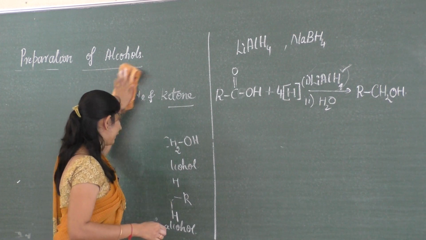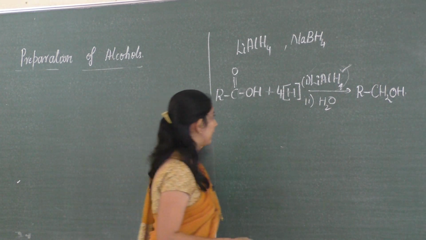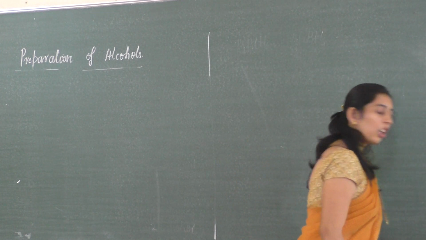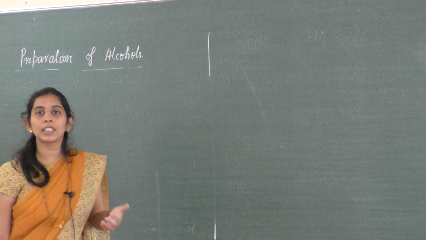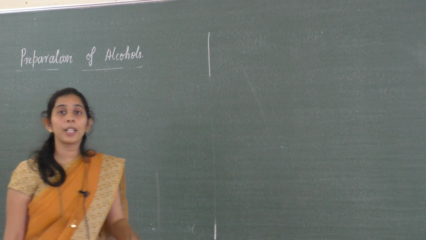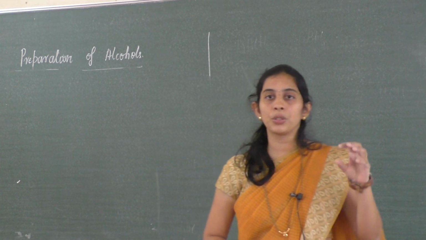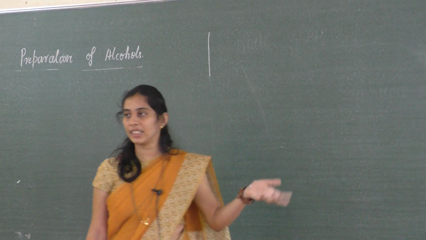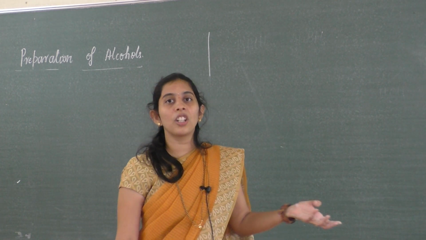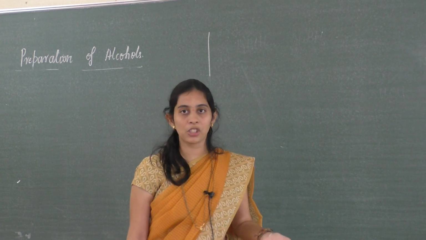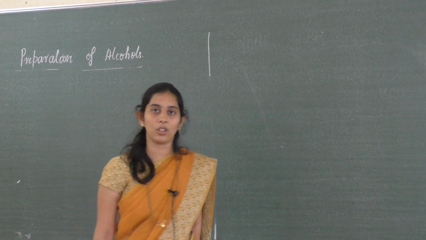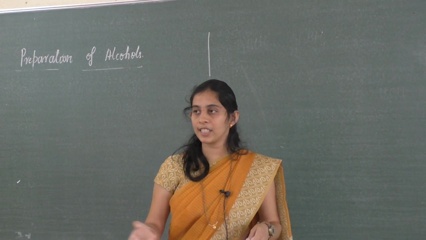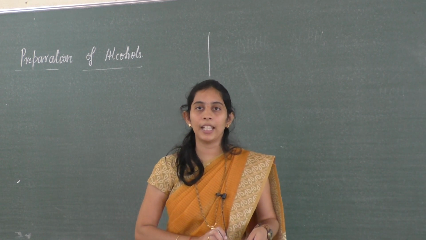Alcohol contains a hydroxyl group, isn't it? Once it has a hydroxyl group, this alcohol sometimes acts as a nucleophile, sometimes acts as an electrophile. What is meant by nucleophile and electrophile? You should know this concept because we studied nucleophiles and electrophiles last year. Nucleophiles are electron rich species, with the tendency to donate electrons, whereas electrophiles are electron deficient species, with the tendency to accept electrons.